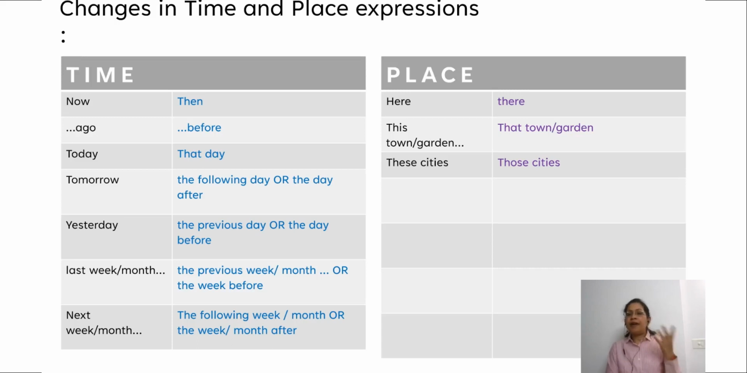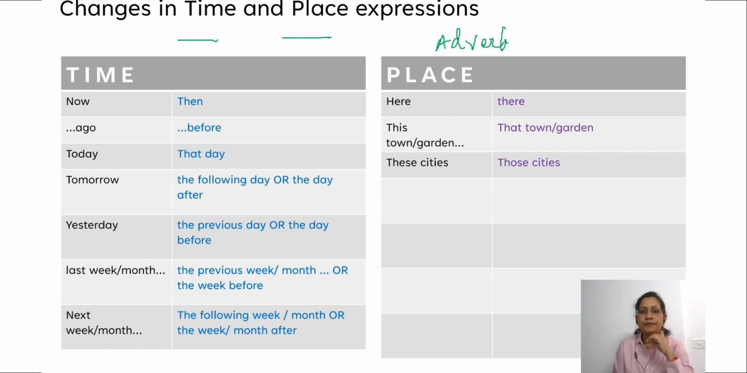So apart from the change of the various personal pronouns, there are also changes in the time and place expressions that are used in various sentences, and these are called adverbials. All the words that are denoting nearness change into words denoting farness. Now how do they change?